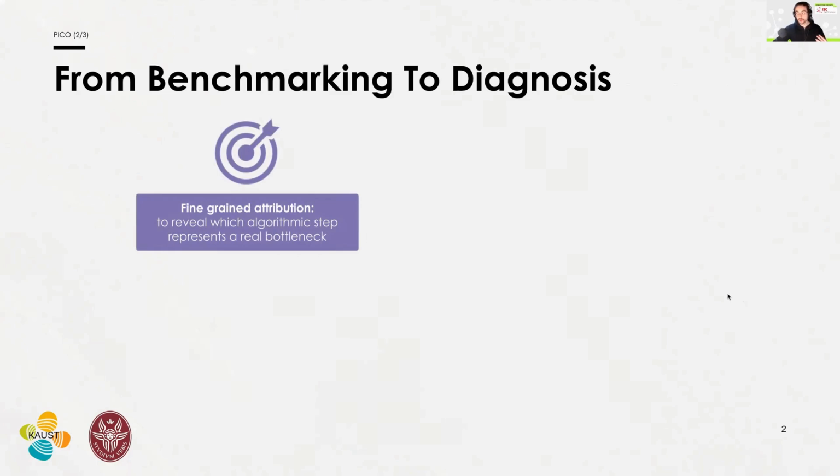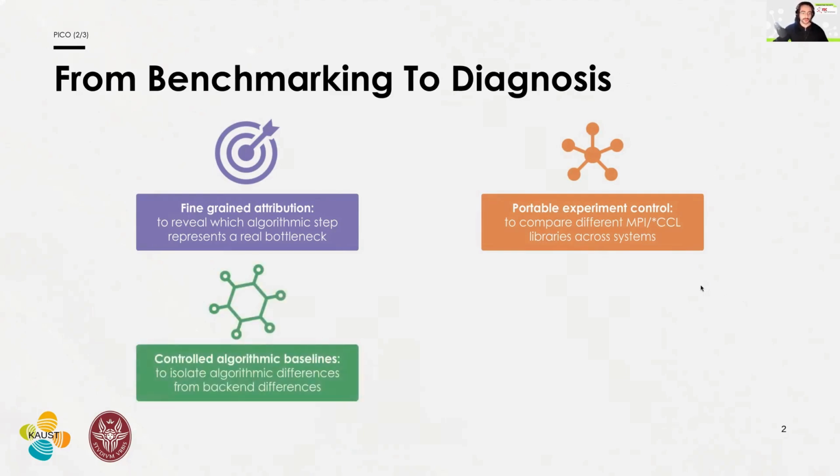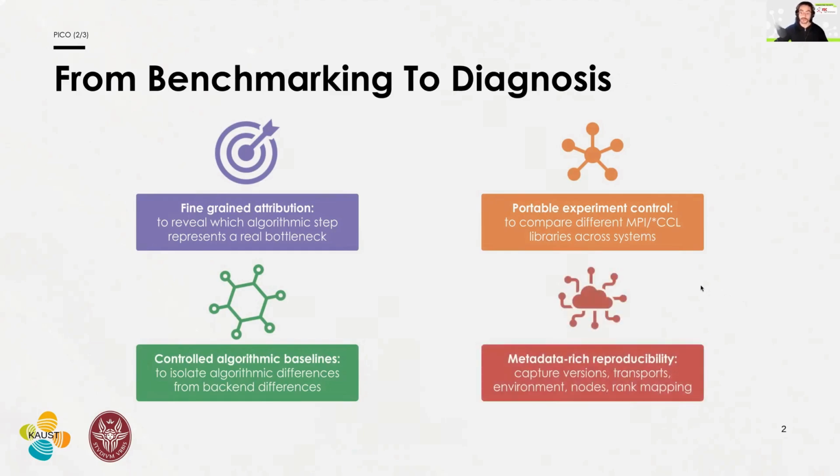So we designed PICO with four goals in mind. First of all, we wanted to have fine-grained attribution to reveal which algorithmic step represents a real bottleneck. Then we wanted to have portable experiment control to compare different MPI and NCCL library versions across different systems. We wanted to have a controlled algorithmic baseline to isolate algorithmic differences from backend differences, and we wanted those data to be reproducible, and so we ensured a lot of metadata capture. So we capture version, transport, build, environment variables, nodes, and rank mapping.